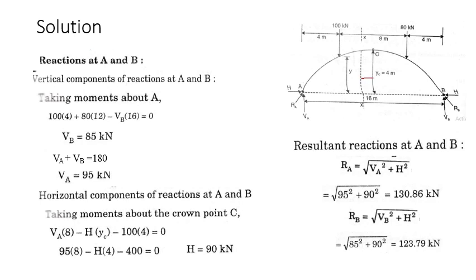So this x will be equal to 8 minus 6, that would be equal to 2 meter. You have to substitute in the equation to find the y. We have to substitute x as not 6 meter but 2 meter.